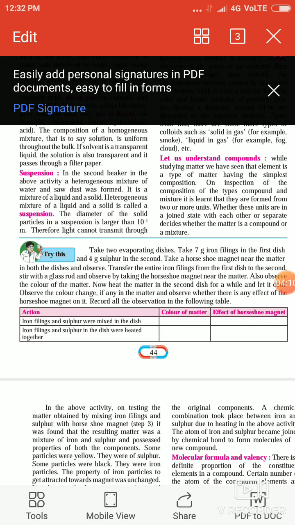But when we move the magnet on both the substances, the iron filling is attracted towards it. So a chemical combination took place between iron and sulfur due to heating. In this activity, the atoms of iron and sulfur became joined by chemical bonds to form molecules of a new compound. For that, we must know about molecular formula and valency.